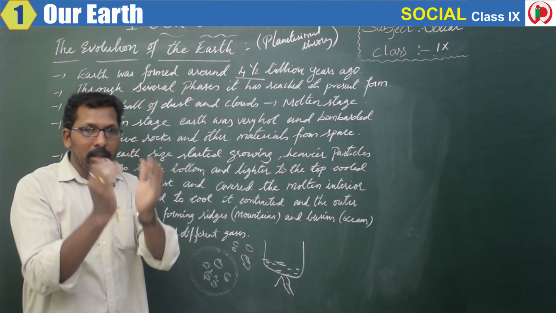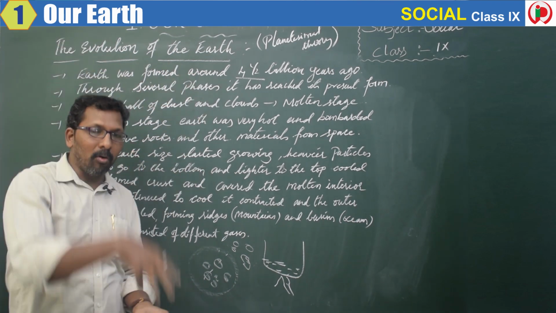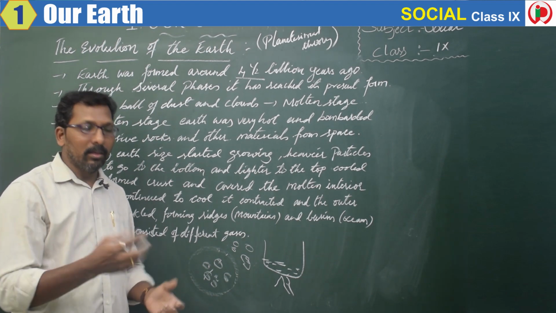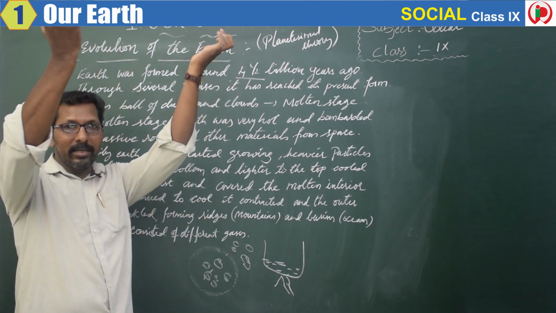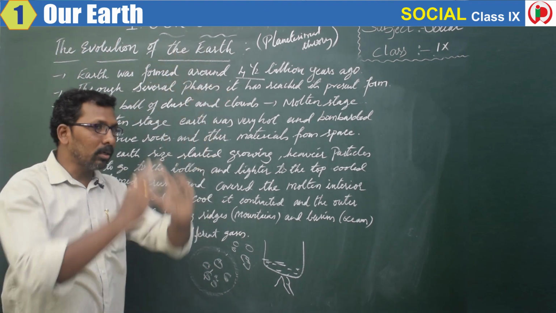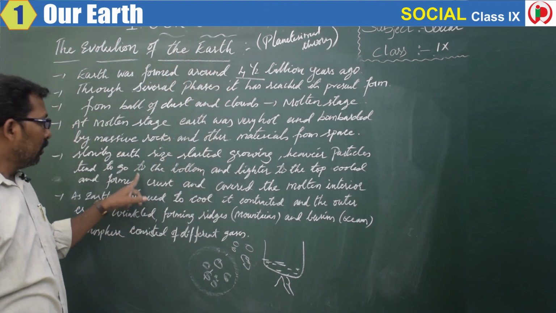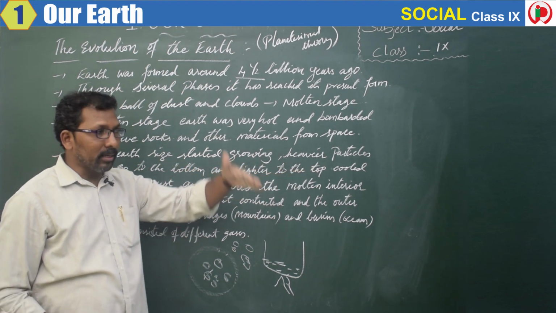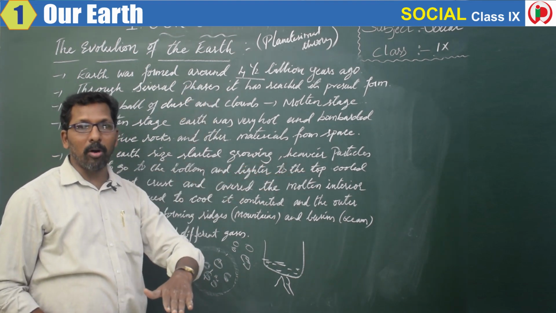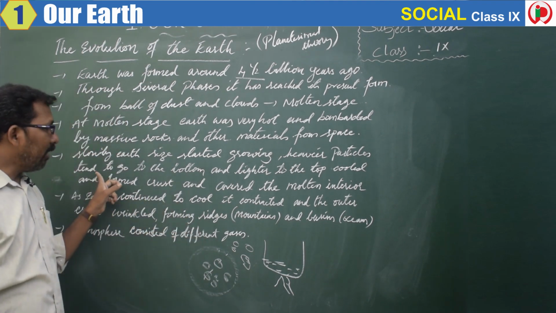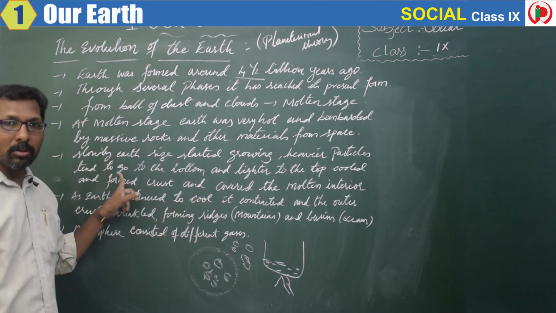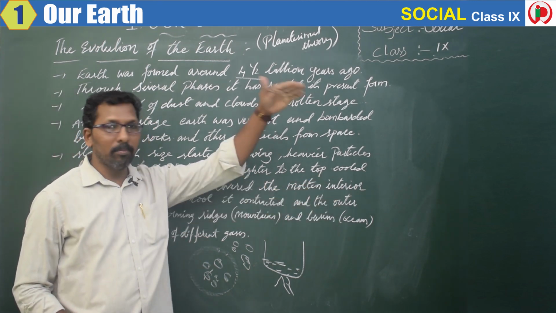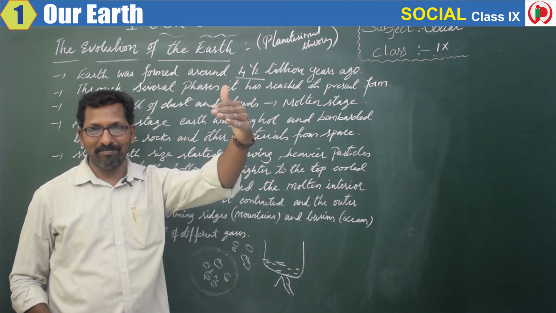It was small. As the rocks started falling in this molten, what you call a liquid, the liquid started to increase, means it started to grow. So earth started to grow here. So slowly the earth started growing and heavier particles started going to the bottom, right? So the heavier particles tend to go to the bottom and lighter to the top where it cooled down.